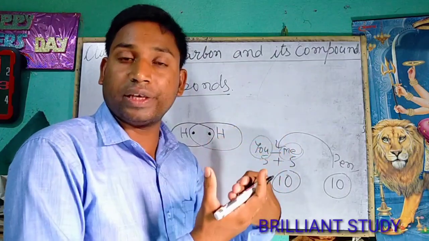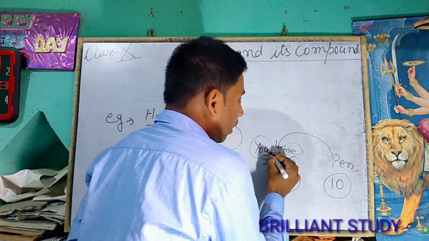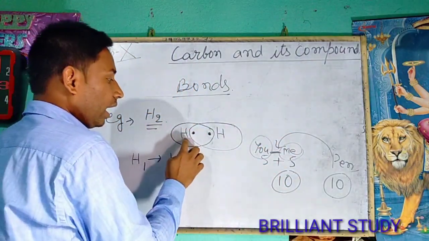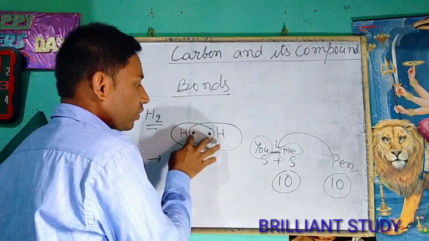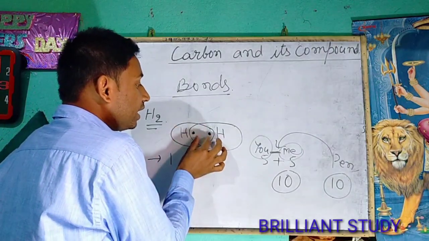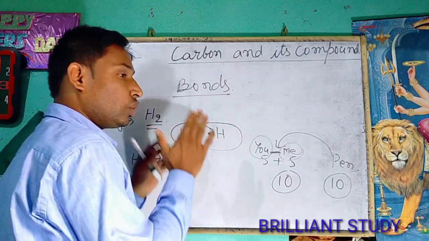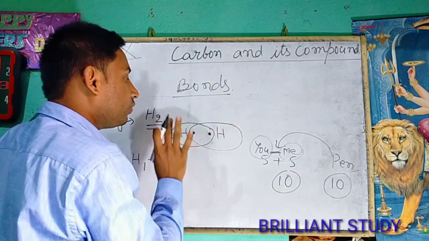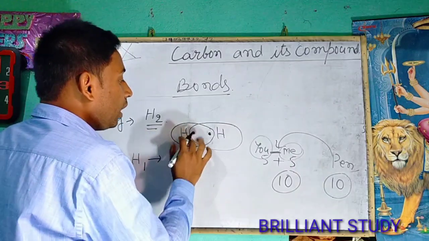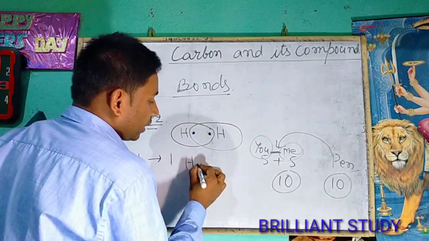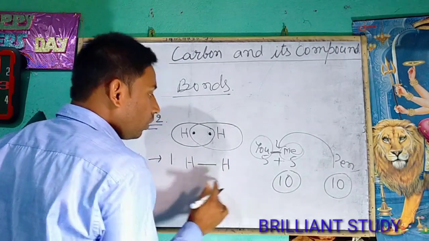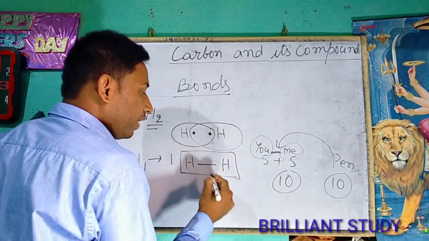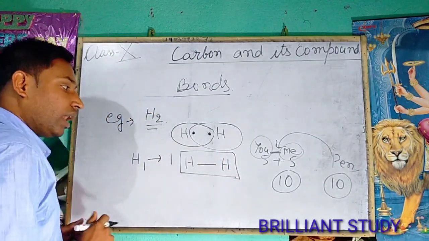That means there is partnership. So this partnership or this relationship is known as the bond. In the same way, when the hydrogen atom shares electrons, there creates a bond between these two atoms. So this is known as the bond or chemical bond of the particular molecule, and the bond is also denoted by a single line. So we can write this molecule in the following way, and this is the way to write a bond in single line.